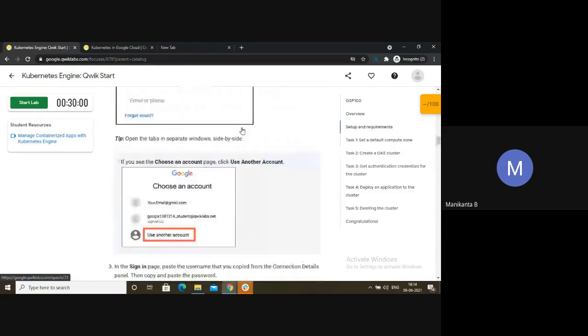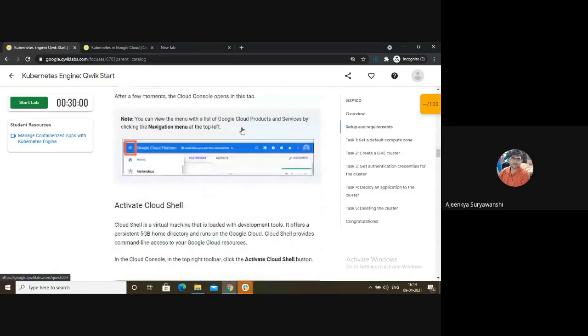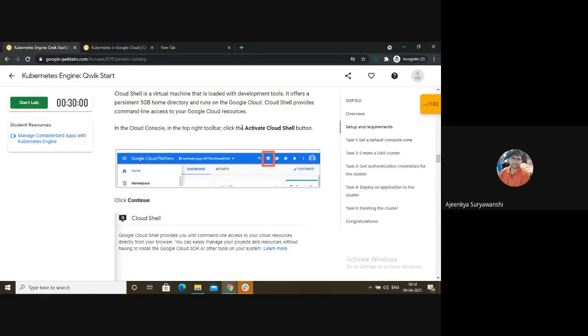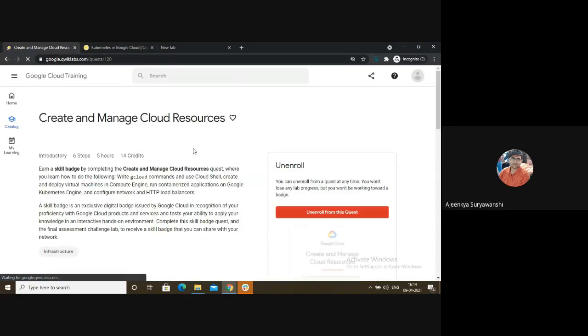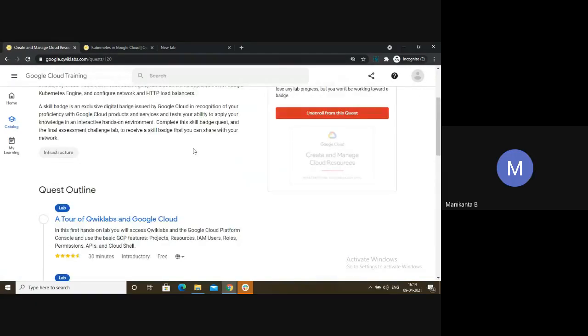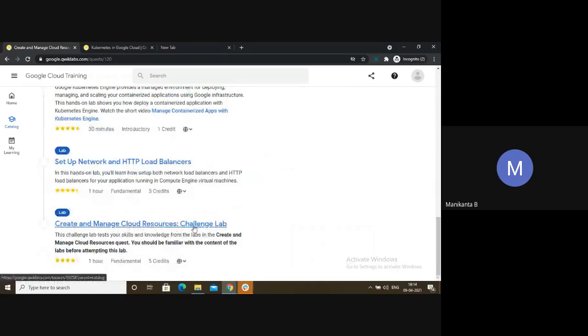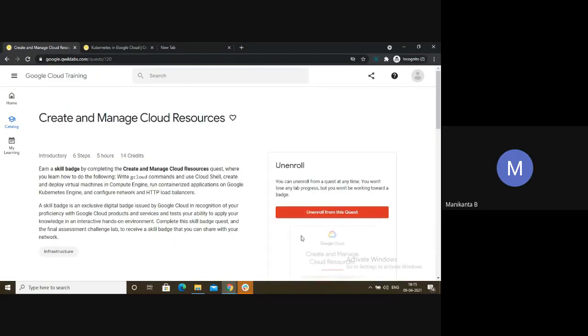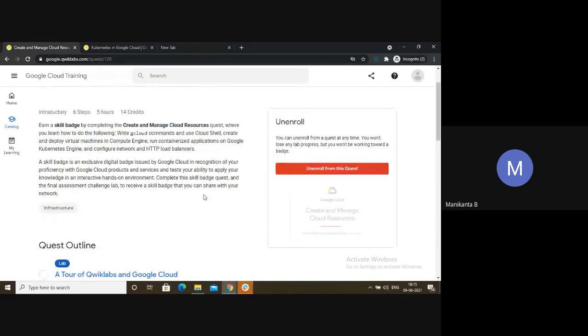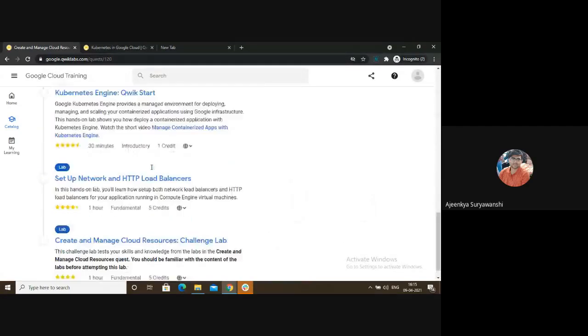Deepak, if I've finished one quest and I have received the badge, then the skill badge is automatically updated and it's completed, right? It will automatically get updated, but at last there will be one challenge lab in skill badges that will not be updated. So for this one, we have given a YouTube playlist in our WhatsApp group description. If you watch and do along with it, this will get completed, and you will get this skill badge automatically. Okay. Yeah, got it.